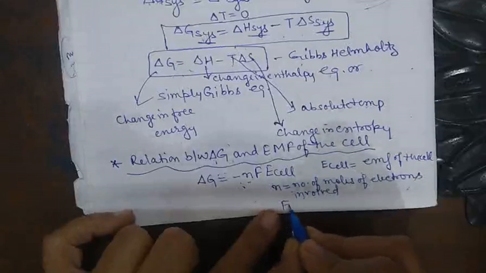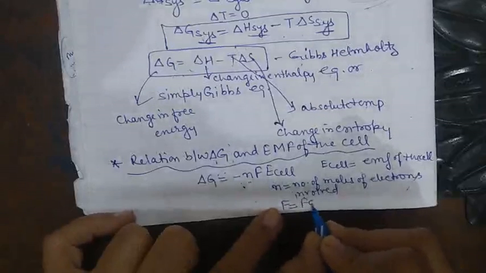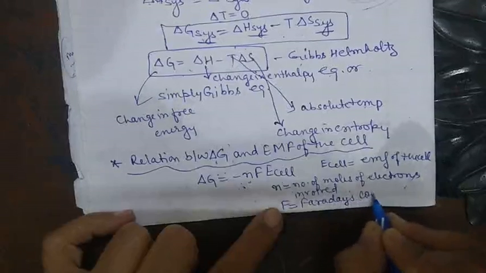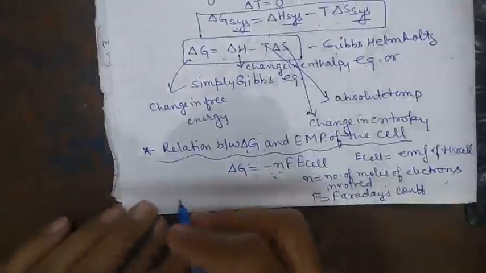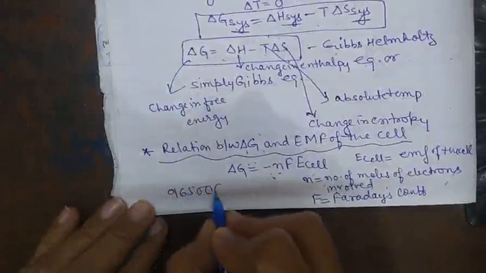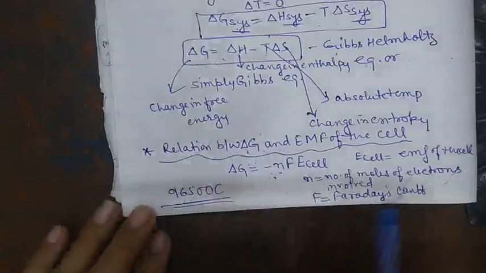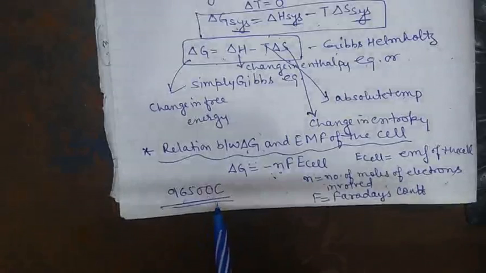Now F is the Faraday's constant, and the value of F is 96500 coulomb. So this is the value of Faraday's constant.